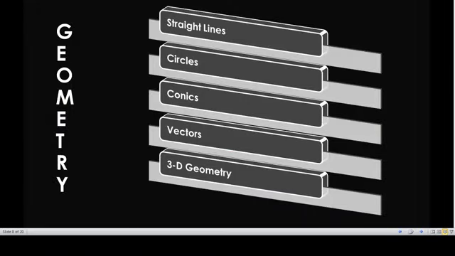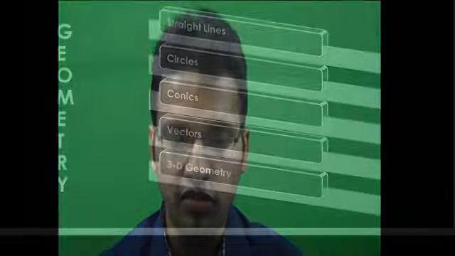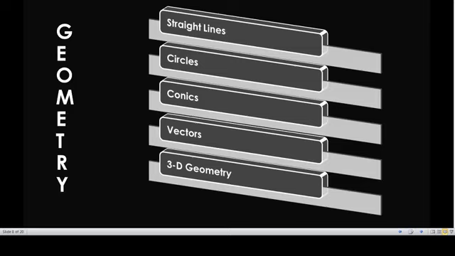Coming to geometry, the second pillar, as you can see, straight line, circle, conics, vectors, 3D geometry, right? Now this branch we are supposed to do before calculus, which I'll show in my plan as well. Although you will see geometry weightage is a little less than calculus, the time it takes to complete geometry is 1/10 or I would say 1/5 of calculus. In weightage the ratio is 4:3, and preparation time is 5:1.